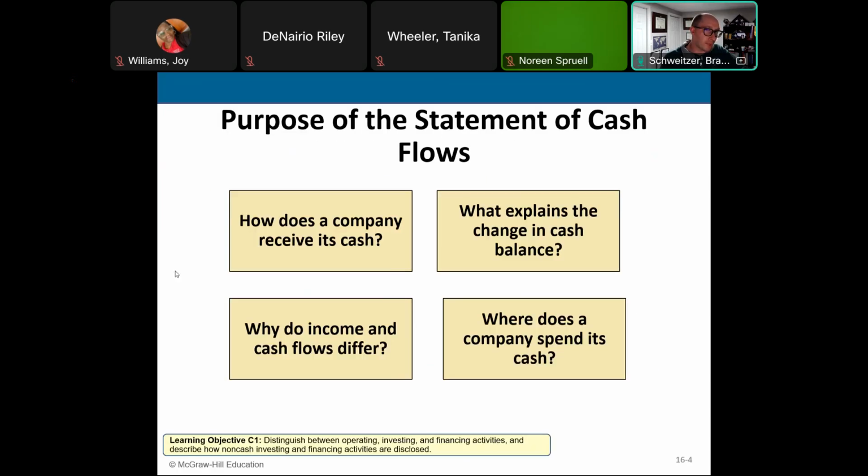The reason why we have a statement of cash flows is because it shows a company how we receive our cash and when we're receiving it. And we're also showing the reasons why, what we're using cash for, what the balances are, etc. Those are the types of things that the statement of cash flows tells us.